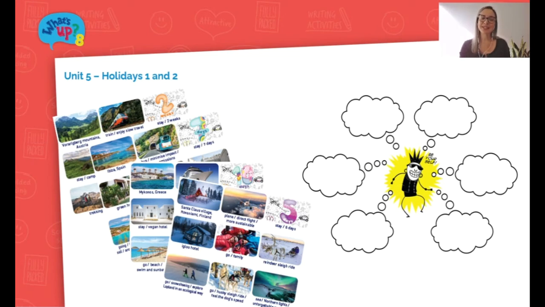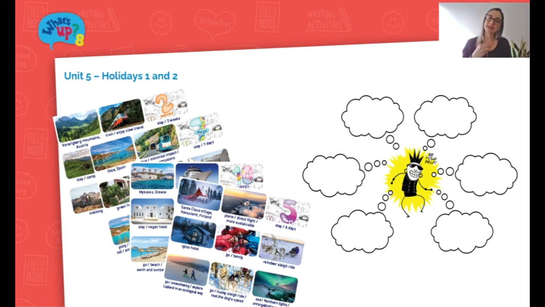There are also some spoken interaction cards with images about holidays and activities to do while on holiday. Okay, my suggestion here, with the ones that have the pictures, is that students carry out a writing task about an imaginary holiday that they had, or even a real one if possible. Before they do that, project these images, these spoken interaction cards, on the board, for example, on the wall for them to see.